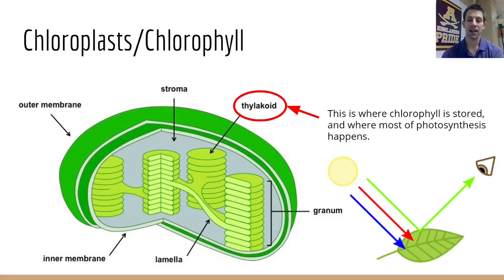And so when that light hits a leaf, or specifically when it hits chlorophyll, the green light is reflected and the other colors are absorbed. Because the green light is reflected, we see the leaf and the chlorophyll as green. The other light that gets absorbed is the energy that's used to power the process of photosynthesis. So this pigment of chlorophyll's job essentially is to absorb certain wavelengths of light.